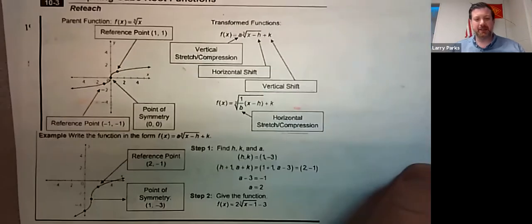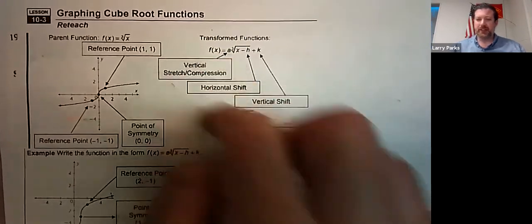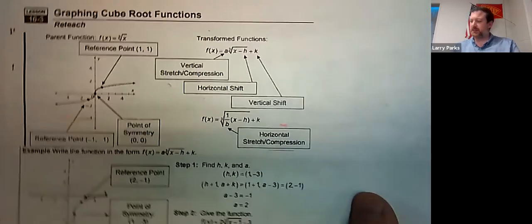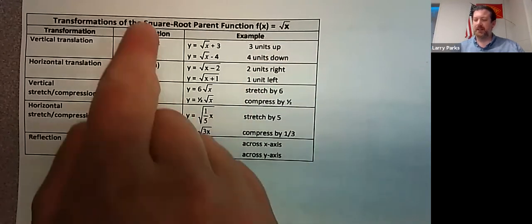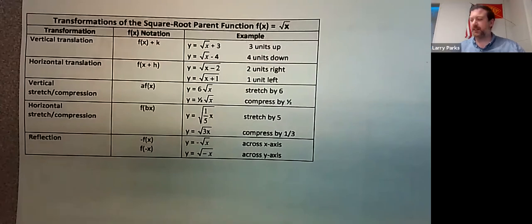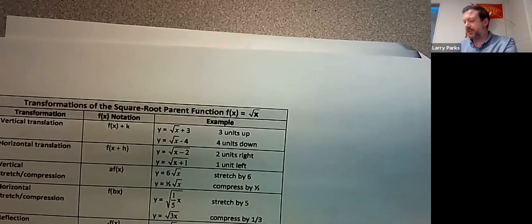Everything I just said is summarized on this page. What happens? What does each thing do? I'll let you read through that yourself. Here are some examples of shifting and the notation that goes with that. Again, I'll let you read that yourself. The whole page was basically just notes.